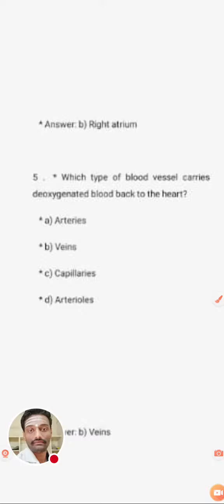Superior vena cava collects all the deoxygenated blood from the upper thoracic part. Inferior vena cava collects the deoxygenated blood from the lower abdomen and lower limbs and brings it back to the heart. So the answer is option B, veins. If you have any doubt, tell me in the comments.